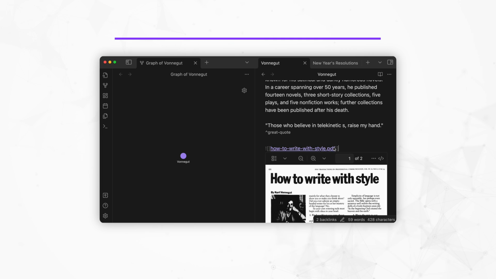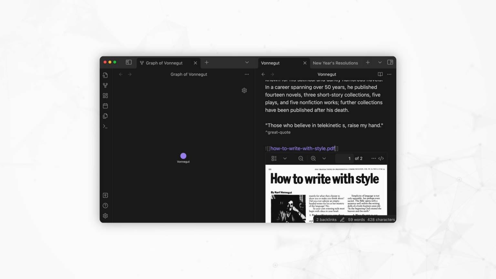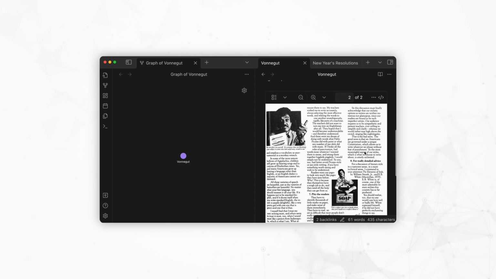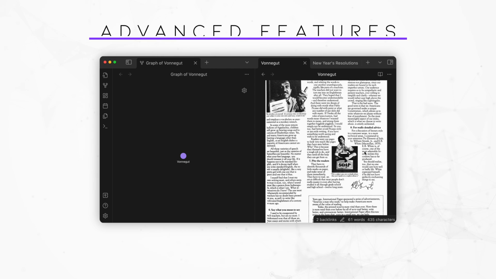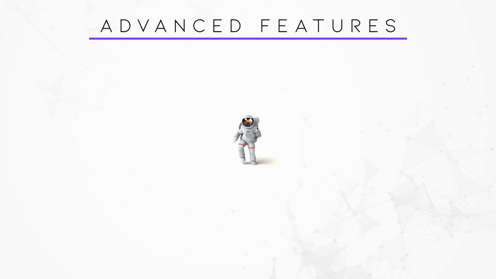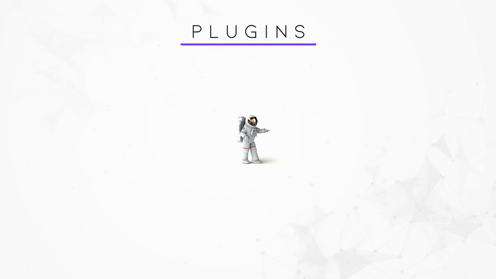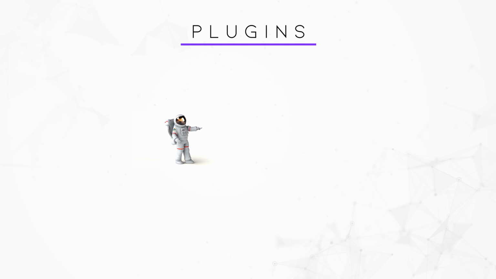Let's embed it too. The pattern is the same as before, but with PDF files we can add #page equal at the end of the link to embed the page we want. Great! There are more advanced linking strategies such as embedding search results and using aliases, but I will reserve those for a more advanced video in the future. Next, we will focus on making your digital garden even more powerful using Obsidian plugins.